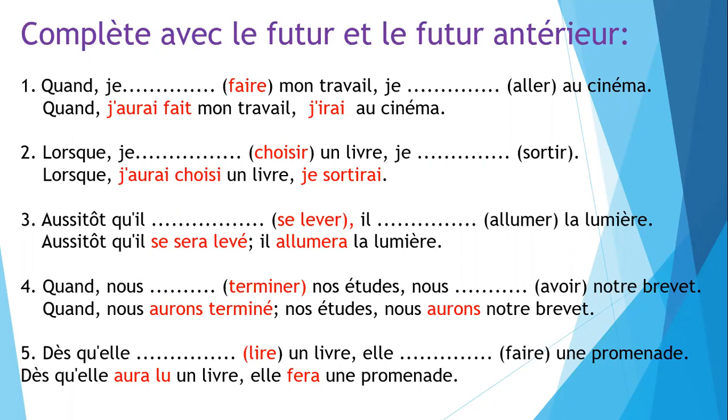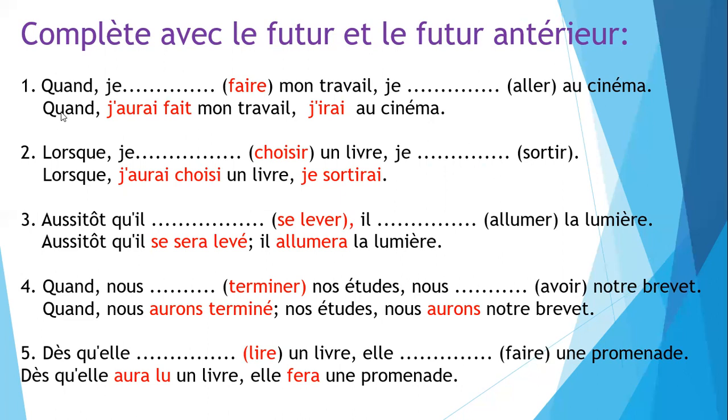And how to conjugate future antérieur in French? The rule is: subject, then we use être or avoir as an auxiliary verb or helping verb, but in the future form, and after that we put the past participle of the verb. Same as we do in passé composé, but here we use être and avoir in the future form, that is aura and sera. So let's see the first example.